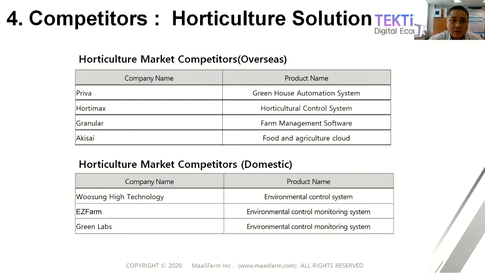All right. And this is about competitor information. So Priva is the number one machinery greenhouse automation system company. But if our production model is better than Priva's real production, then we can work together. That's why we are now working on a project with a climate controller company in Denmark, right? Also, we will try with Priva.